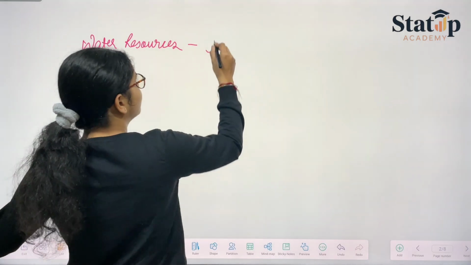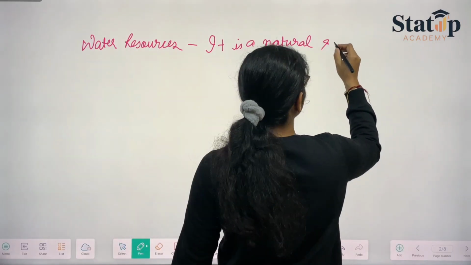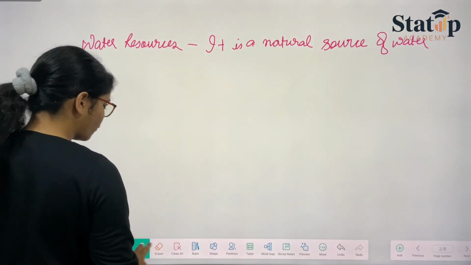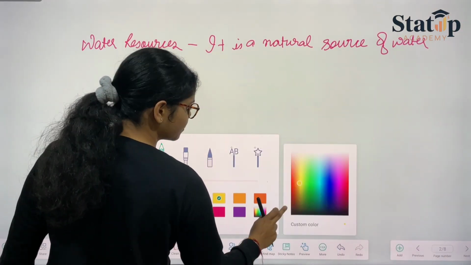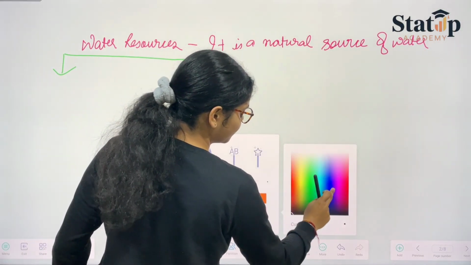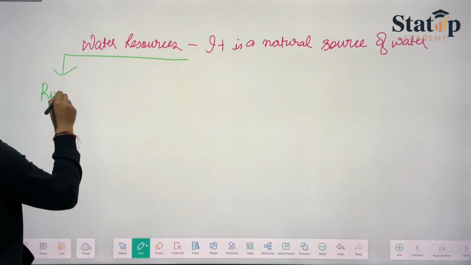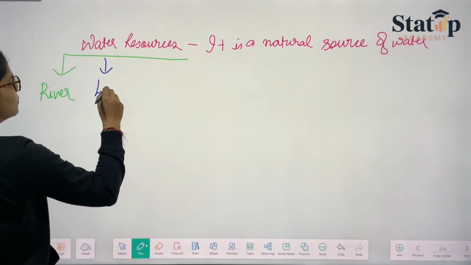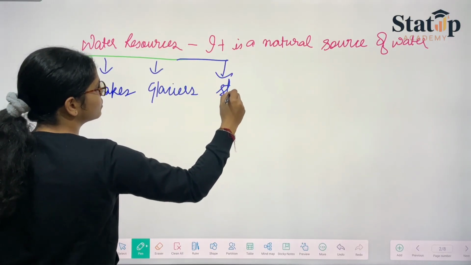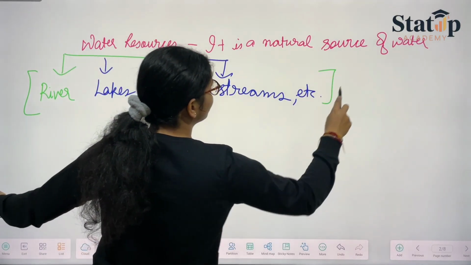as a natural source of water. It can be of various types, which we already know. Like, it can be river, lake, glaciers, streams, etc. and so on. So these could be included in its types.